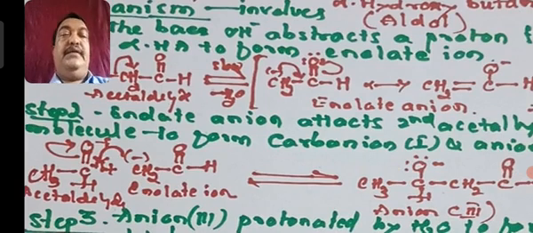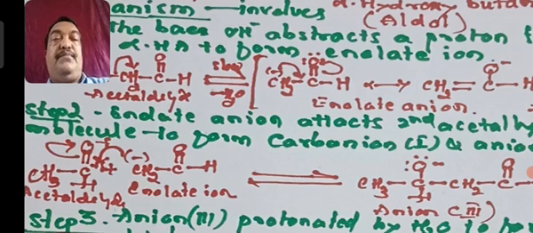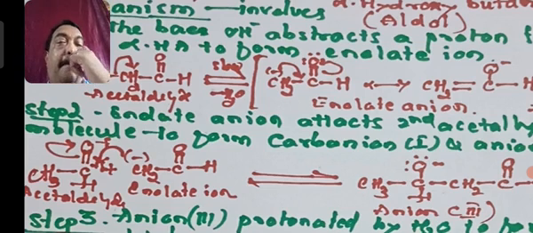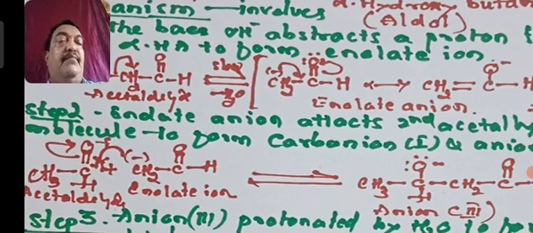Then the enolate anion CH2 minus C double bond OH now reacts with the second aldehyde molecule CH3 C double bond OH. Due to the influence of the negative carbon, the C double bond will shift, and oxygen will be negative, carbon will be positive. So the positive carbon of the aldehyde and negative carbon of the enolate will combine, and there is a formation of anion 2.